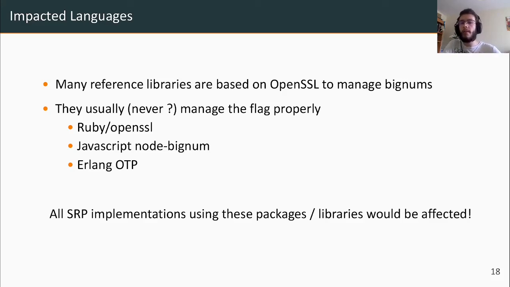But this means that not only those packages or libraries inherit the vulnerability, but all SRP implementations based on those are also vulnerable. And it is hard to know exactly how many projects are impacted, since some of them may be closed source, and even for open source projects, it is not always very easy to know which project is implementing SRP.